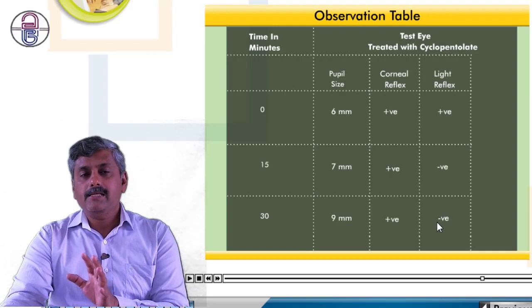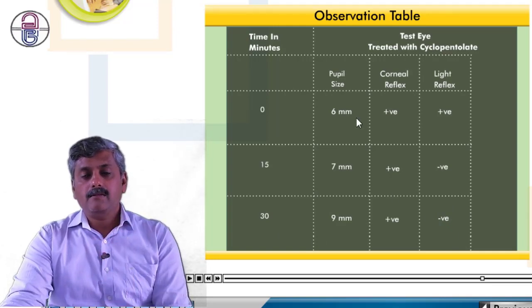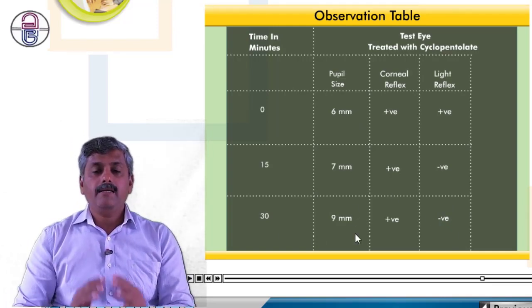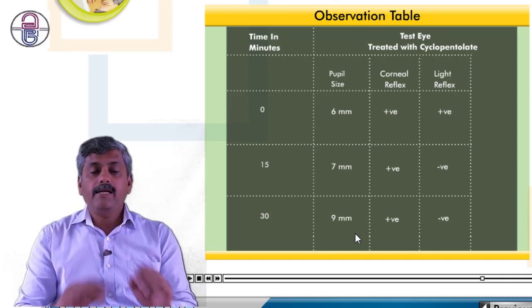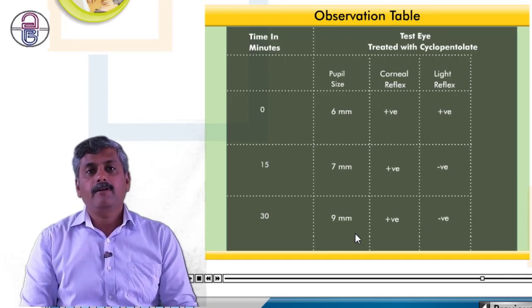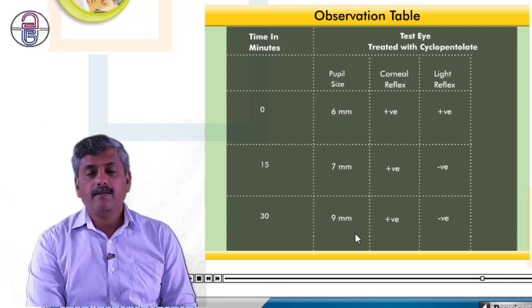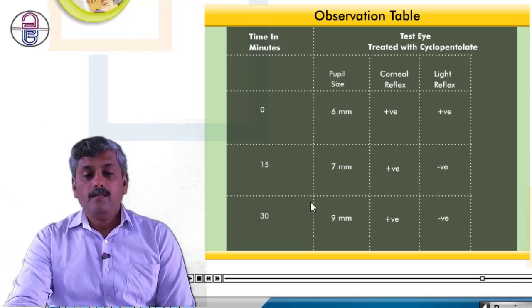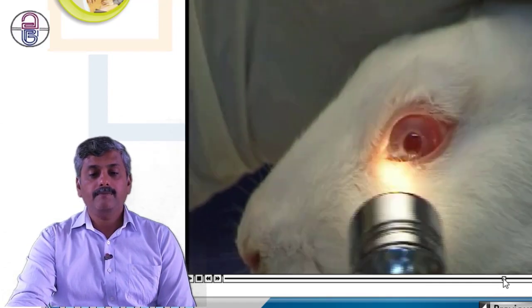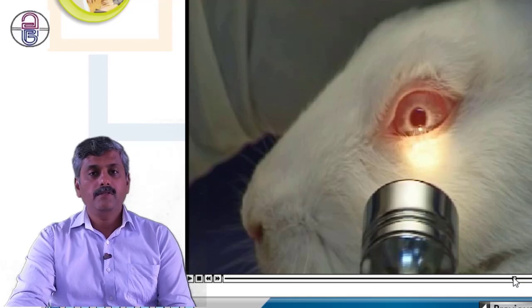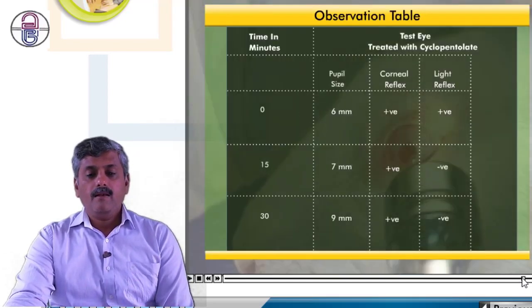So we can say that these are the drugs which are called mydriatics, which increase the pupil size. Due to the increase in pupil size, the light reflex gets lost. So we can conclude that there is a loss of light reflex.